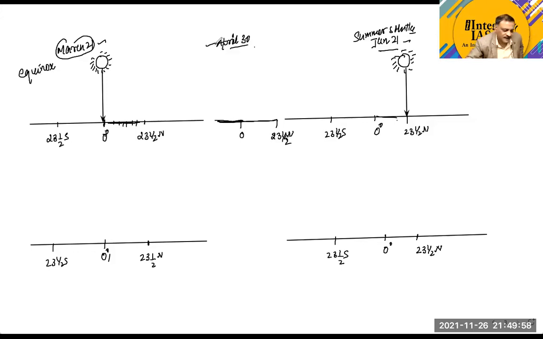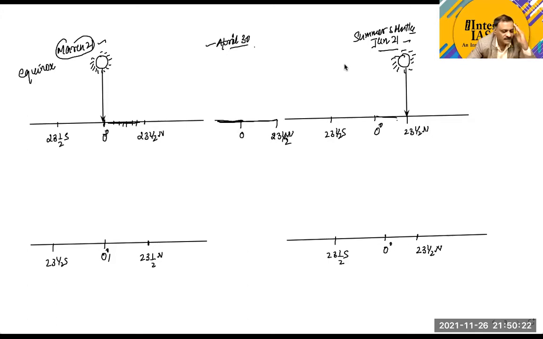Now just see, just try to understand. March 21st to June 21st, how many days are there, Dinesh? Approximately 90 days, sir. Now it means in 90 days, how many latitudes are traveled by the sun?